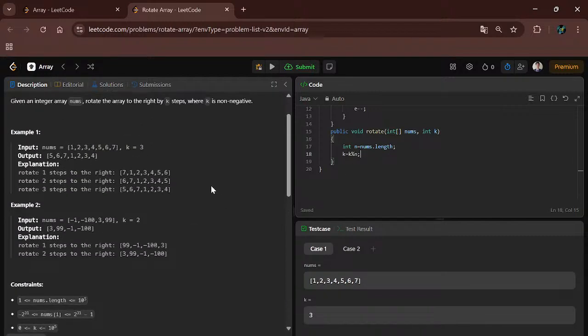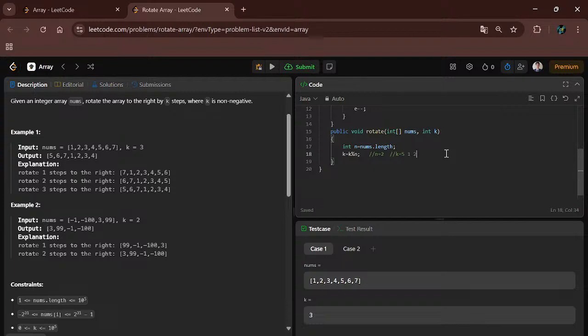If our array contains only two elements, 1 and 2, and k holds the value 5, then k equals k modulo n, where n is 2. So 5 modulo 2 is 1. So we have to rotate only once, means 1 2 becomes 2 1. I hope that you are understanding, because I can't write here. So at first it contains 1 2.